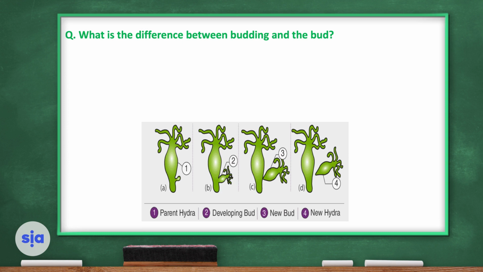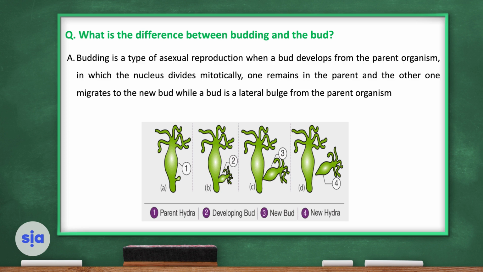So what is the difference between budding and the bud? This is the example of hydra, and this is asexual reproduction by budding. So what is the difference between budding and the bud? Budding is the method of asexual reproduction, when a bud develops from the parent's body, and the bud is a lateral bulge.